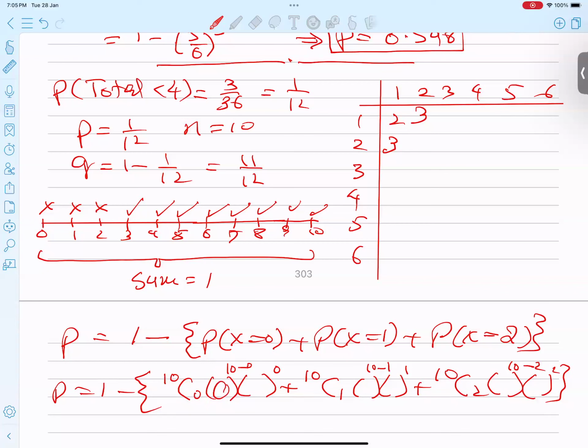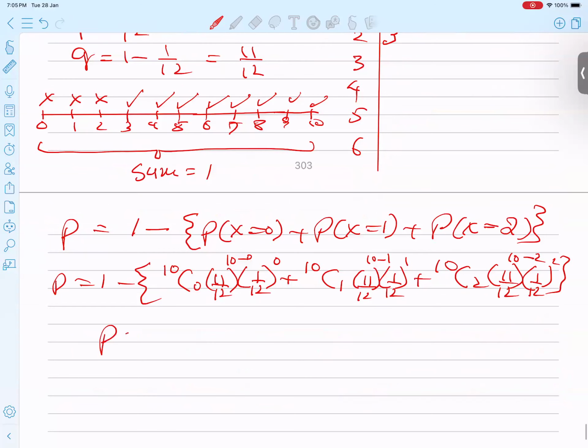In each, we write Q, which is 11 by 12, and P, which is 1 by 12. I believe it is very clear now. If I type it in the calculator, the final answer comes to 0.0445, which is our final answer.